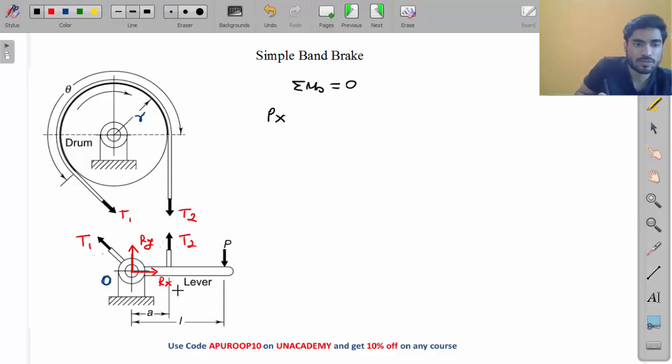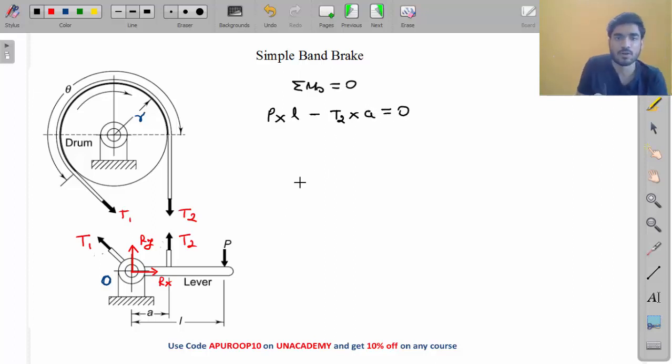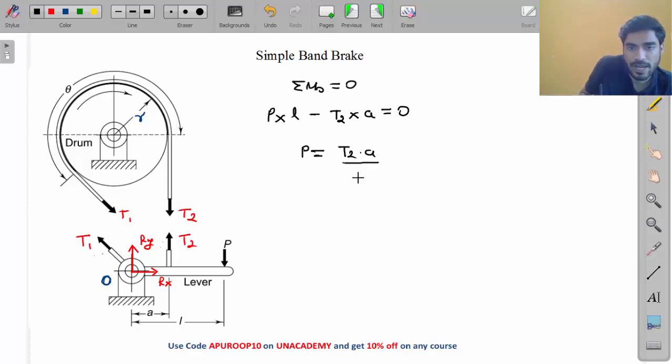P into L, my friend. And this moment will be clockwise. And moment of T2 will be anti-clockwise. So I can write it minus T2 into this distance A, is equal to 0. So my friend, if you solve this, what you will get? P equals T2 into A divided by L, my friend. So this is the equation of the braking force.